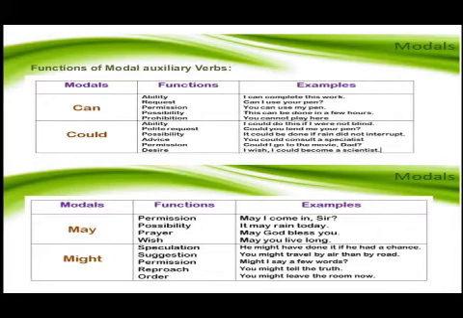The same way, when I say it could be done if rain did not interrupt, I am just expressing a possibility that the work may be completed if it is not interrupted by the rain, and so on and so forth. You can see the other usage also with their examples on screen.